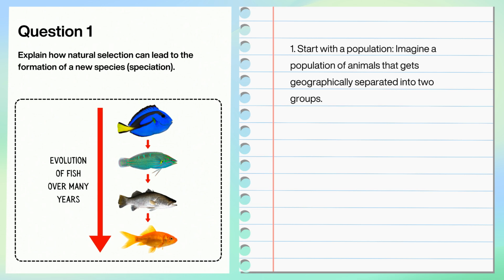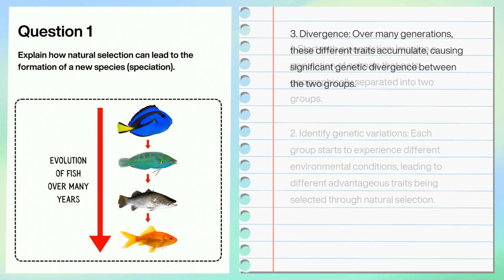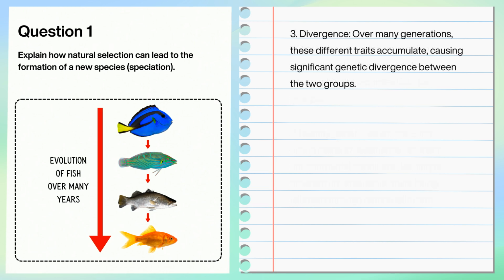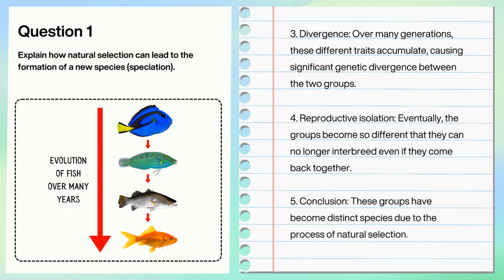Firstly, imagine a population of animals that gets geographically separated into two groups. Each group starts to experience different environmental conditions, leading to different advantageous traits being selected through natural selection. Over many generations, these different traits accumulate, causing significant genetic divergence between the two groups. Eventually, the groups become so different that they can no longer interbreed, even if they come back together. As a result, these groups have become distinct species due to the process of natural selection.